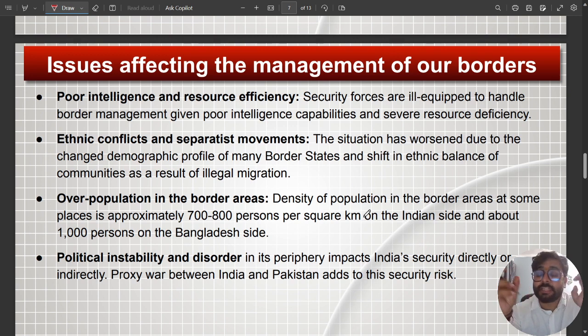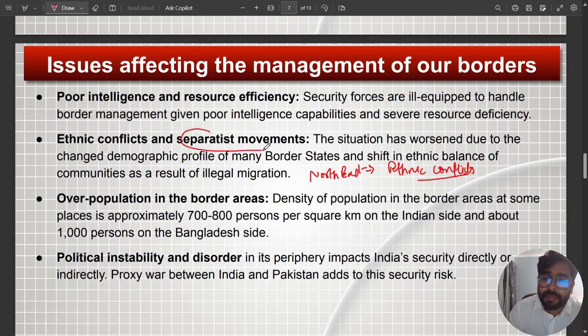Then ethnic conflicts and separatist movements, which are generally infused by the neighbors, but in a way we have these tensions in our bordering states, like the complete northeast. Right now Manipur is still on fire, and the major reason for that is ethnic conflict, the dispute between communities. And then we have separatist movements which are also sponsored from outside, and they continuously compel to work in this direction. So ethnic conflicts and separatist movements.